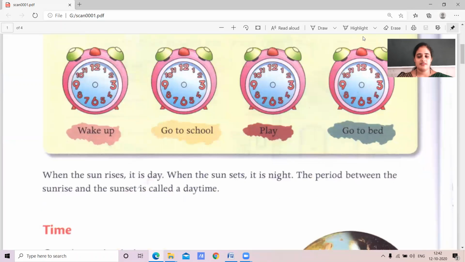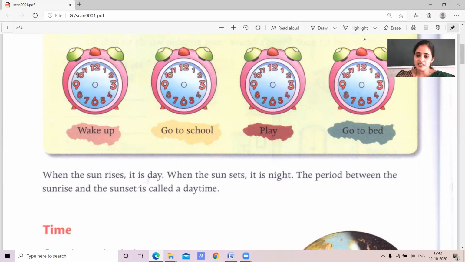Yes, children, from morning to evening, we see the time. The time tells when we should wake up early in the morning, when we have to go to school, when we have to play, and when we have to go to bed.